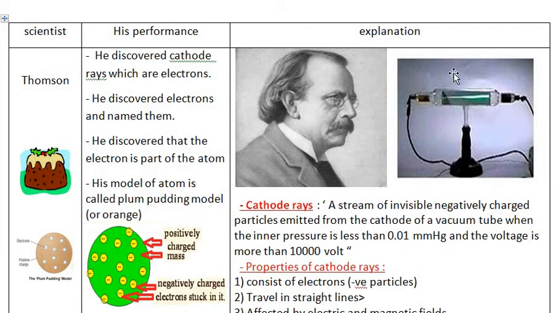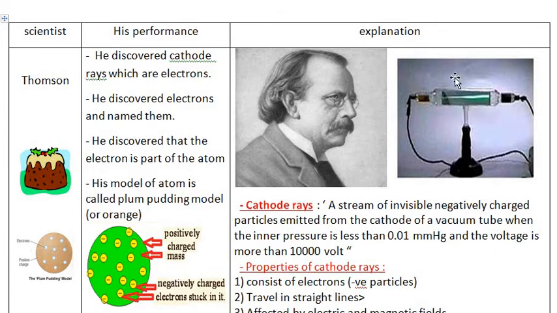When he put an electric field here, electric field means positive pole and negative pole here, he noted that these rays are also deflected towards the positive pole. The deflection towards positive pole indicates that these rays are negatively charged. He said that these negatively charged rays consist of very small particles called electrons. He is the first person who discovered electrons.